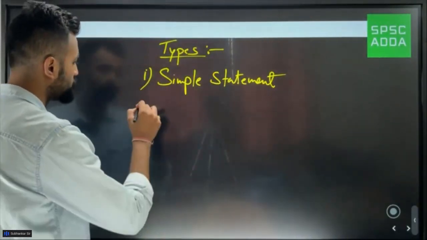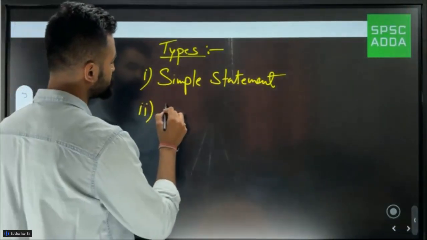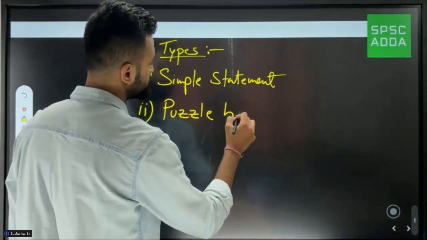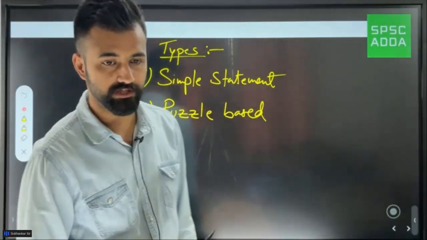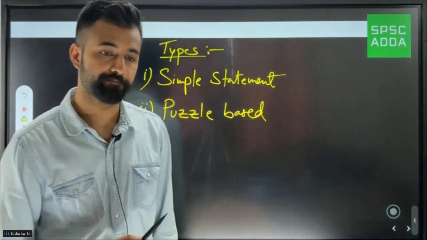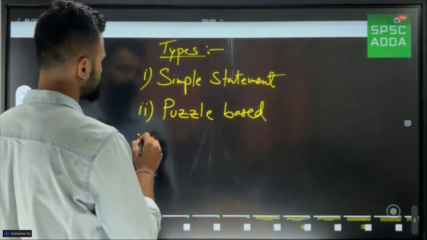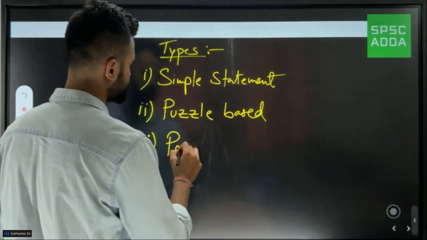The next type is somewhat similar to the simple type, but you can say it is the puzzle type or puzzle based question. You'll understand the difference between these 2 types when you see the question. And the last one that we'll have to cover for our upcoming recruitment exam is your pointing type question.